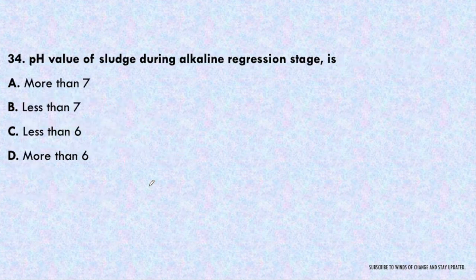Next question. pH value of the sludge during the alkaline regression stage is more than 7, less than 7, less than 6, or more than 6. So the pH value of sludge during the alkaline regression process is more than 7, because it will be in the alkaline stage only. It will be in the base range, so it will be more than 7.